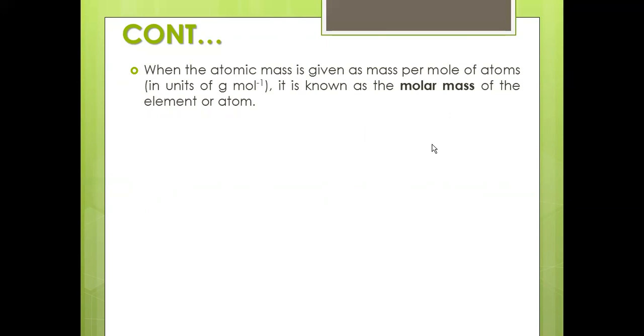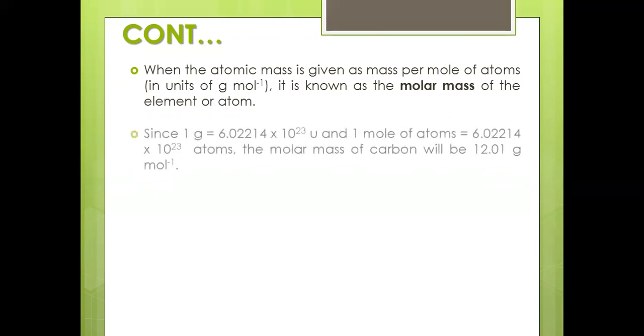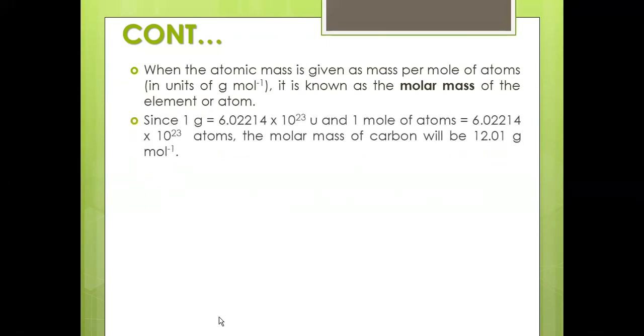When the atomic mass is given as the mass per mole of atom, we are always talking about the molar mass of the element. Since we already found the 1 gram is equal to, you should be very careful about that, 6.02214 times 10 to the power of 23, the Avogadro number.